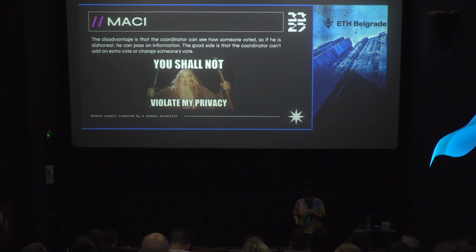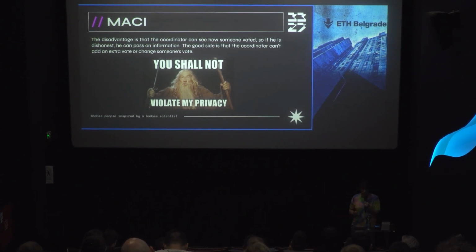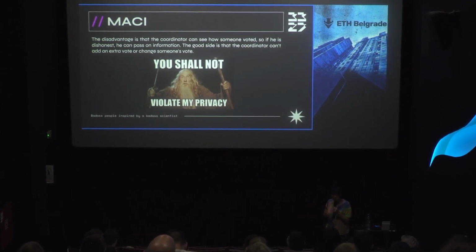In the previous slide, we explained everything that is done so far in MACI. And I think that the big problem is that the coordinator can see how voters voted. And if you are good with the coordinator, he can pass you information and you will know how voters voted. And this is good for you, but it's not good for voters. And because of this, I think that is a big problem that we need to solve. And we solve it by adding anonymity in MACI.